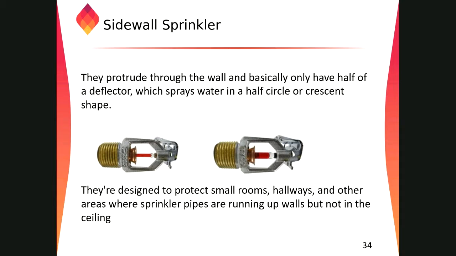So this is only installed in the wall side where we have vertical piping. We have to minimize the load on the ceiling, so we can use this one. Most of the time in retrofit applications, the modification of the system, they use this kind of sprinkler system.